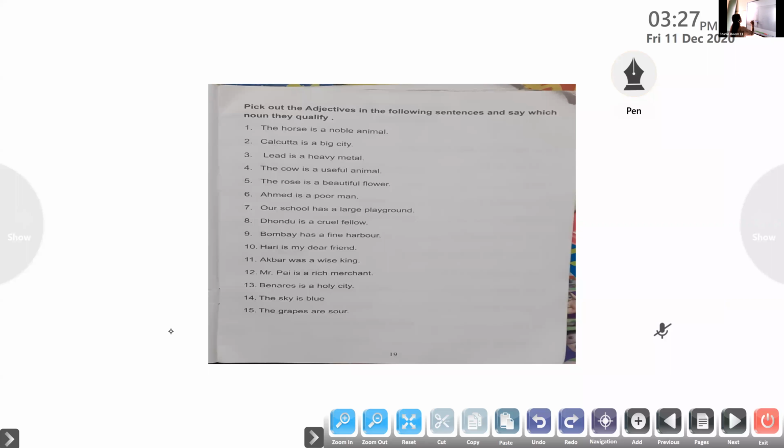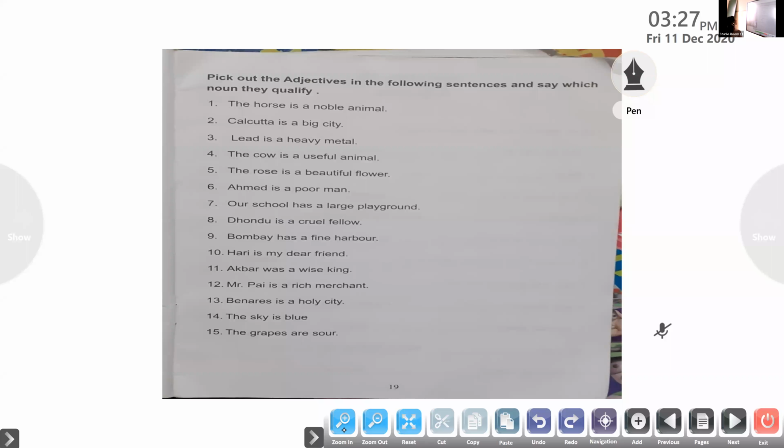Now our first question moves on to Ayan. Ayan, come on, read the first question and find out the adjective in the sentence. Ayan, where is Ayan? Ayan is not here? Yes, read the question.